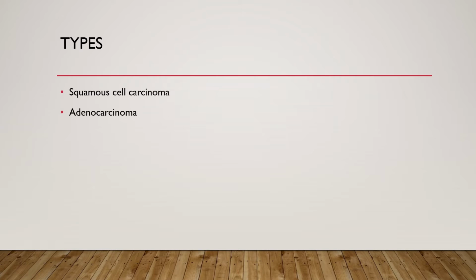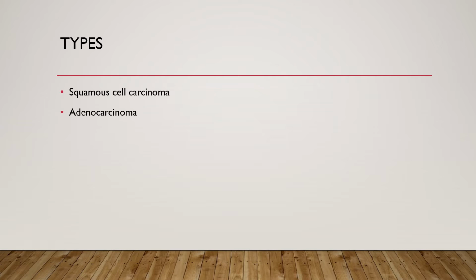So now we will focus on the types of CA esophagus. The first one is the squamous cell carcinoma and the second one is the adenocarcinoma. The squamous cell carcinoma occurs in the upper and the middle portion of the esophagus. Basically, it occurs in the squamous cells of the esophagus. Now we will move to the second type, the adenocarcinoma.